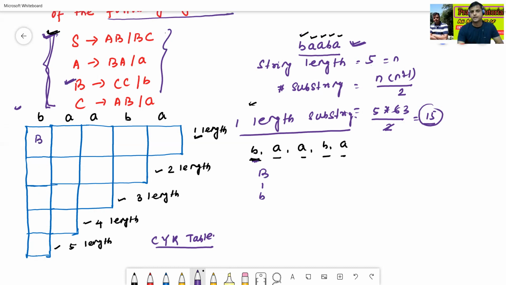Simply write. Now we'll see a. A can be derived from capital A and capital C also.